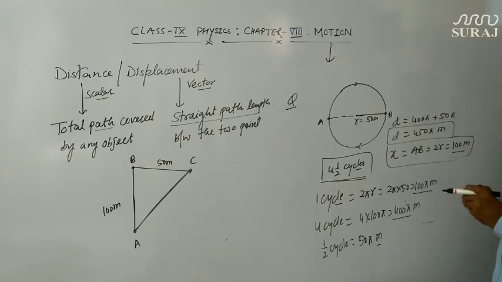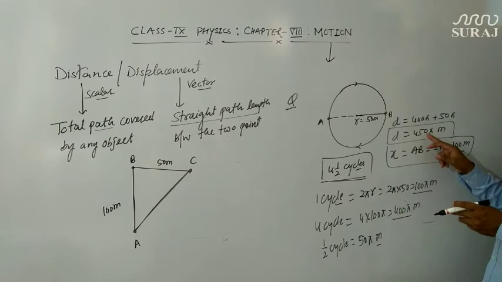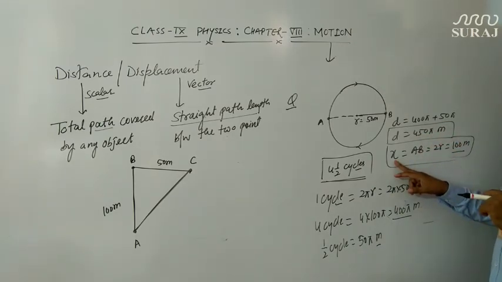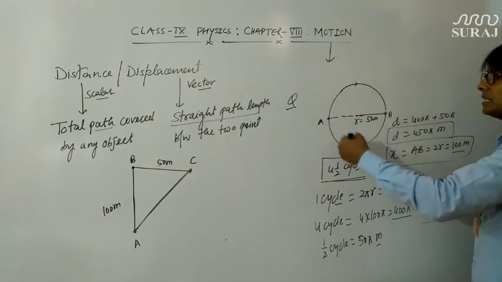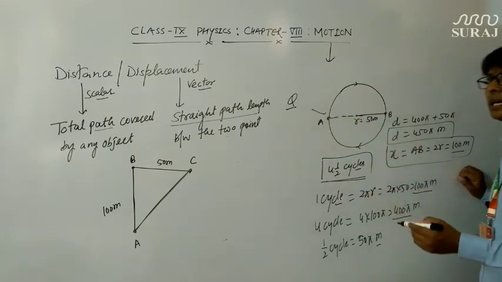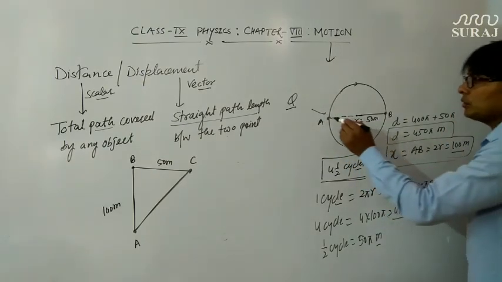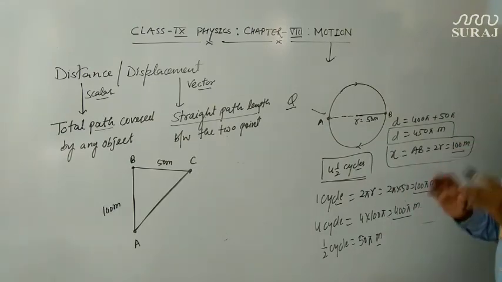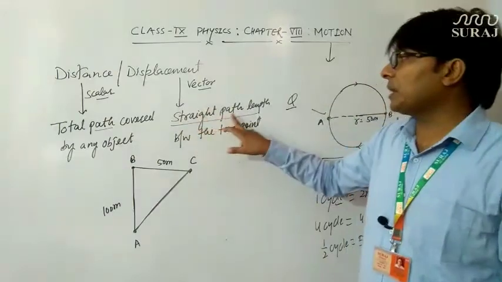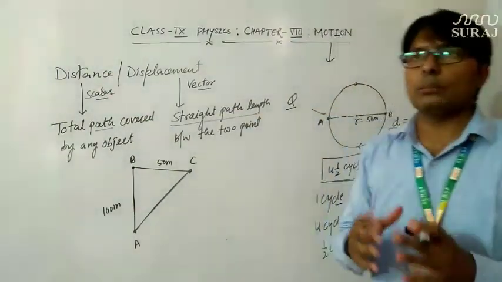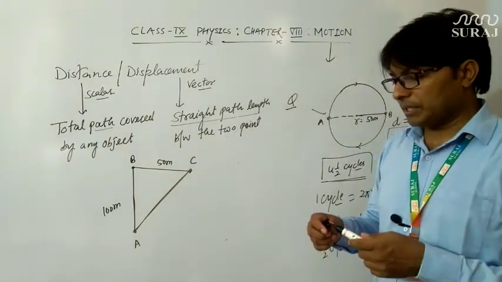What if I ask you that it completes 5 complete cycles? Then your answer will be 500 pi meters for the distance, and displacement will be 0, because if it completes 5 complete cycles, then once again it will reach this point, and the final position and initial position will coincide, and the straight distance will be 0. So you must remember that displacement is the straight path length between final position and initial position, while distance is the total or complete path length traveled by the object.